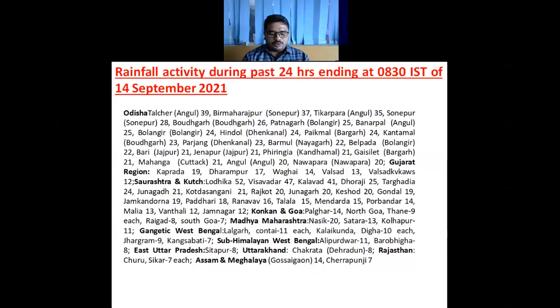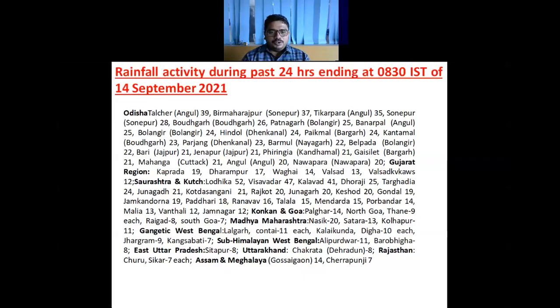And as far as the Saurashtra Kutch area is concerned, more than 20 centimeter was reported over 7 stations, and between 12 and 20 centimeter over 15 stations. So we can see that under the influence of the low pressure area over Gujarat and the depression over Odisha, a very good amount of rainfall was reported over Odisha and Gujarat state.